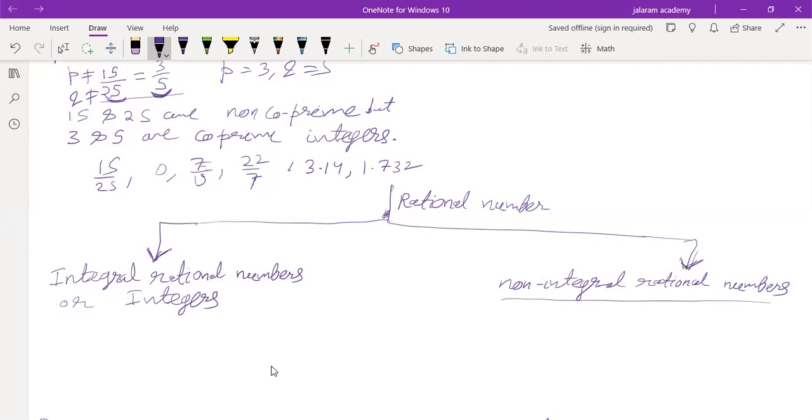One question of proving is that you will get in your exam: prove that root 3 is an irrational number, prove that root 2 is an irrational number, like this. And in that you have to understand this definition. Integral rational numbers or integers, and second is non-integral rational numbers. Understood? Or they can also be called non-integers.